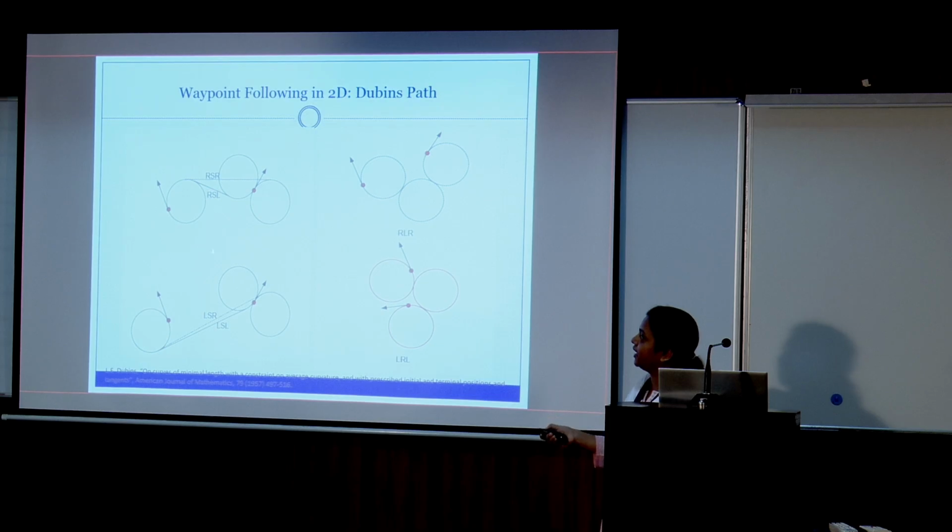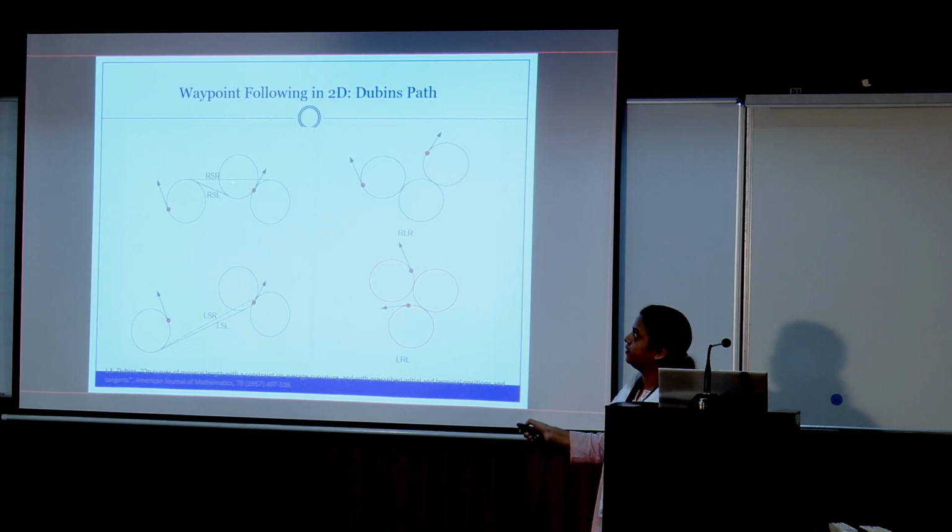This is a waypoint following problem. Suppose there is a first waypoint with orientation and a second waypoint with orientation, both specified. Then what will be the optimal path? If they are well separated, we call it greater than 4R, then you will get the CSC path.